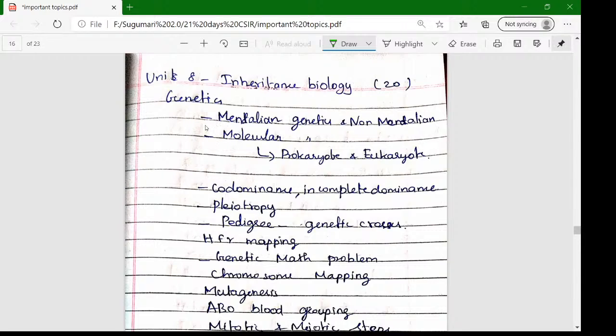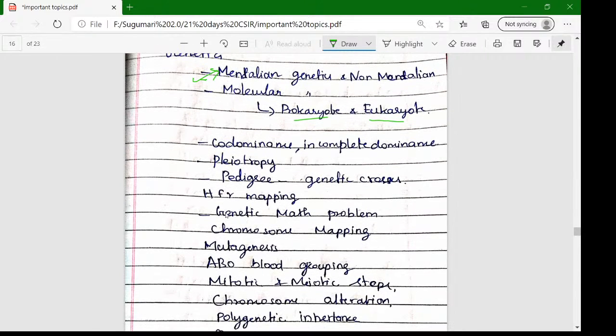In genetics, Mendelian genetics and non-Mendelian genetics are concepts we want to understand. Molecular biology of prokaryotes and eukaryotes is very important, but we studied it in the third unit itself, so there is no need to study it here. In previous units we studied molecular genetics of prokaryotes and eukaryotes. Here, very important terms are codominance, incomplete dominance, pleiotropy, and the pedigree diagram. All these things are very important.